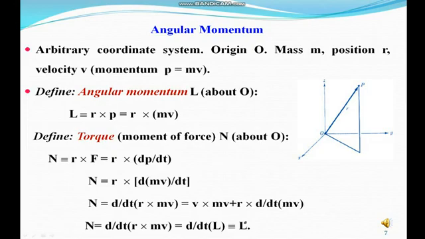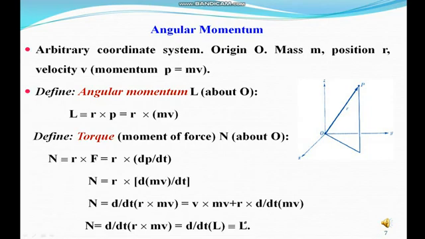We differentiate the first term with respect to t. We get dr/dt. The second term we keep as it is, so cross mv, plus the first term we keep as it is, that is r cross, and we differentiate the second term, d/dt of mv. We know that dr/dt is the velocity v. So we replace the first term dr/dt by v. So capital N equals v cross mv plus r cross d/dt of mv.